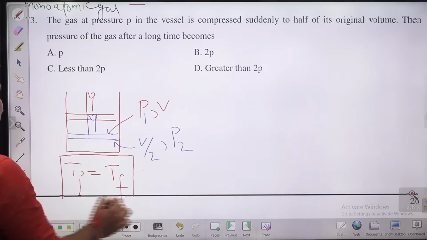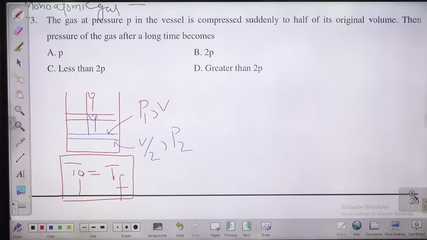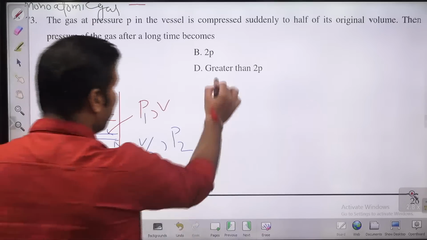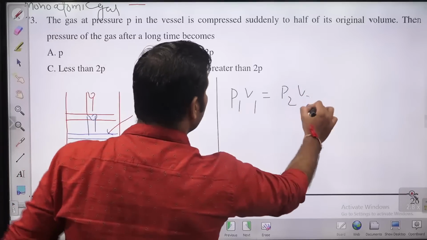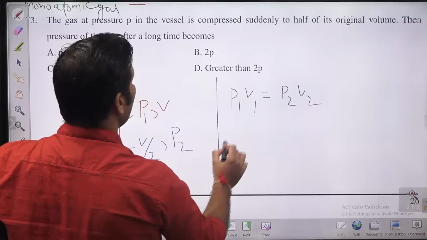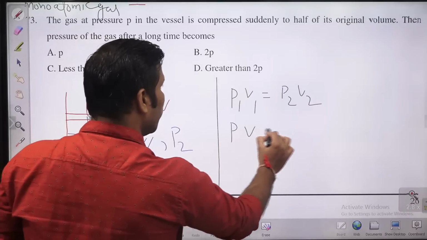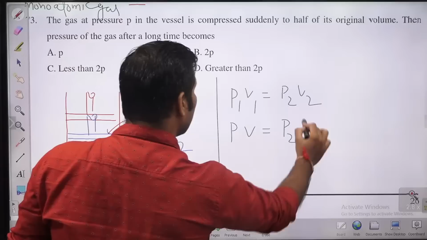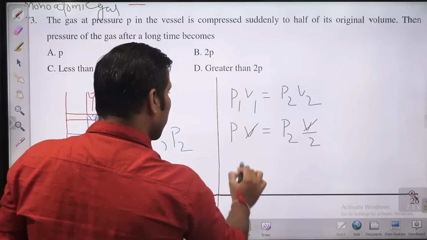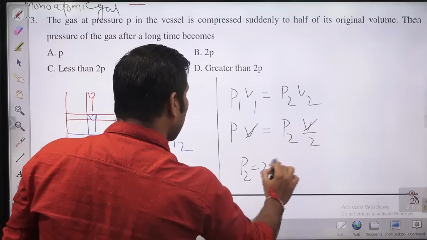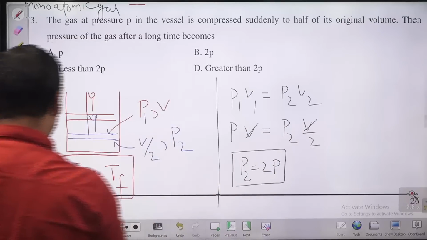Although the compression process is not an isothermal process, the initial temperature and final temperature are the same. And if the initial and final temperatures are the same, then you can write P1 V1 equal to P2 V2. P1 is P, the initial volume is V, the final pressure we want to find out, and the final volume is V by 2. So this will cancel out. The final pressure will be 2 times the initial pressure, meaning P2 equal to 2P.